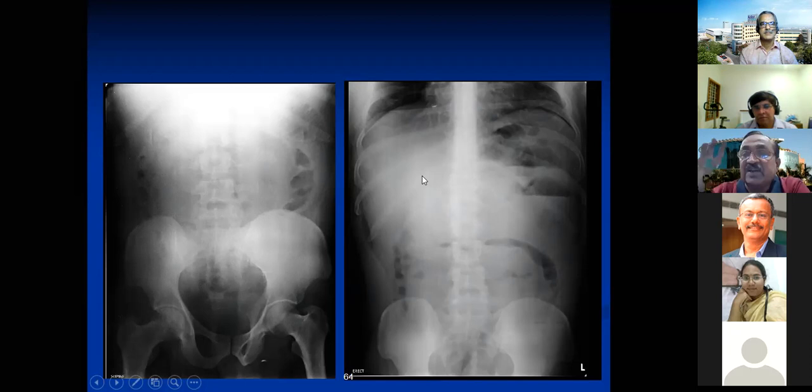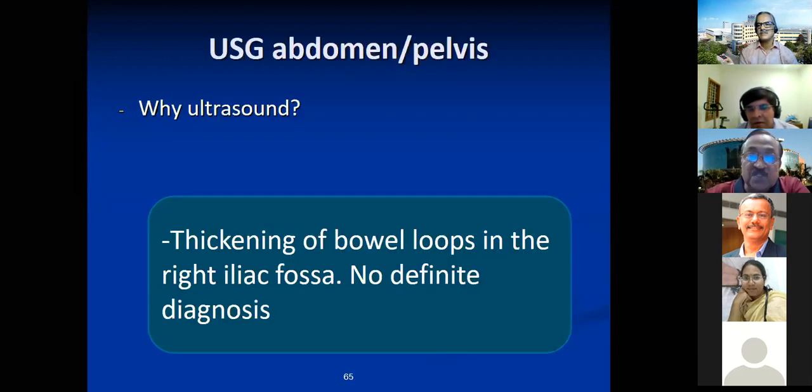So obviously a diagnosis of obstruction is clear. By looking at the pattern, again, it looks to be a small bowel only. This looks like a small bowel obstruction only. And we would like to consider so many causes I have already told you, but it was not fitting in it. That's why we say abdomen is a Pandora's box.